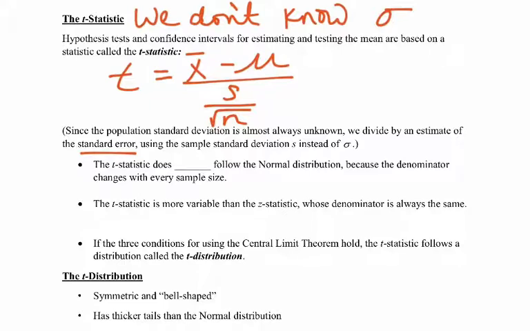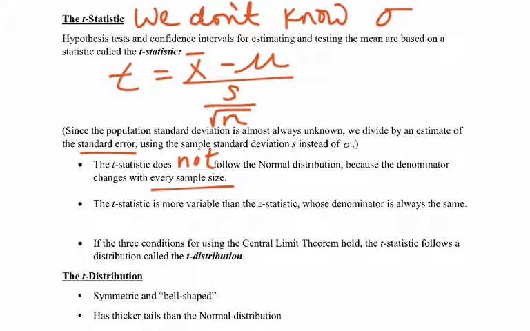The t-statistic does not follow a normal distribution, so this is a little bit different. It's a different distribution entirely, and we're going to use StatCrunch to help us figure out probabilities about it. The reason it doesn't follow a normal distribution is because the denominator will change according to whatever your sample size is, so it's not going to always follow that normal distribution that we're used to.